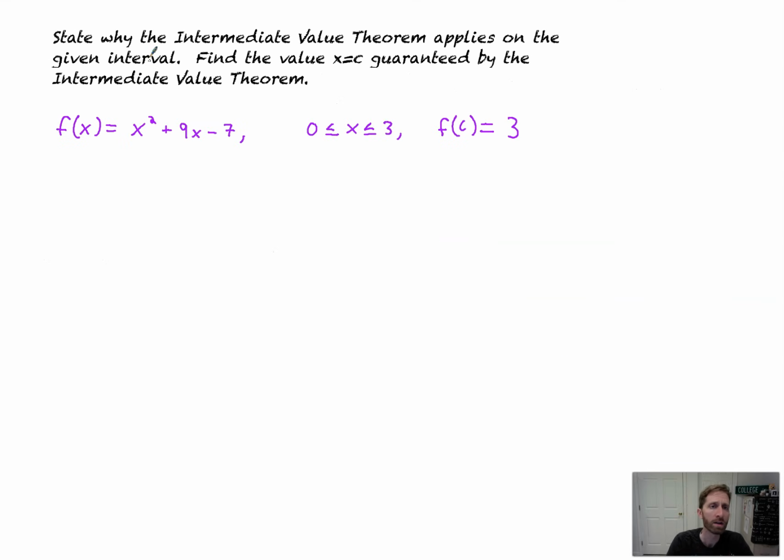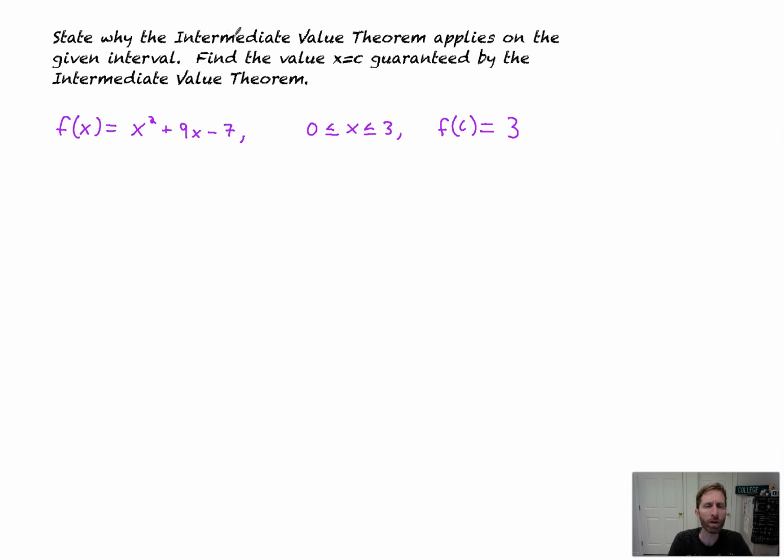Let's do it. So this says, state why the intermediate value theorem applies on the given interval. Then we're going to find the value x equals c guaranteed by the intermediate value theorem. Now, just to point this out, intermediate value theorem makes a lot of sense in terms of why it's called that. Intermediate means in the middle, right, or in between. So you're finding a value in between two other values, and it's a theorem, right? It's a theorem that has been proven that we use.